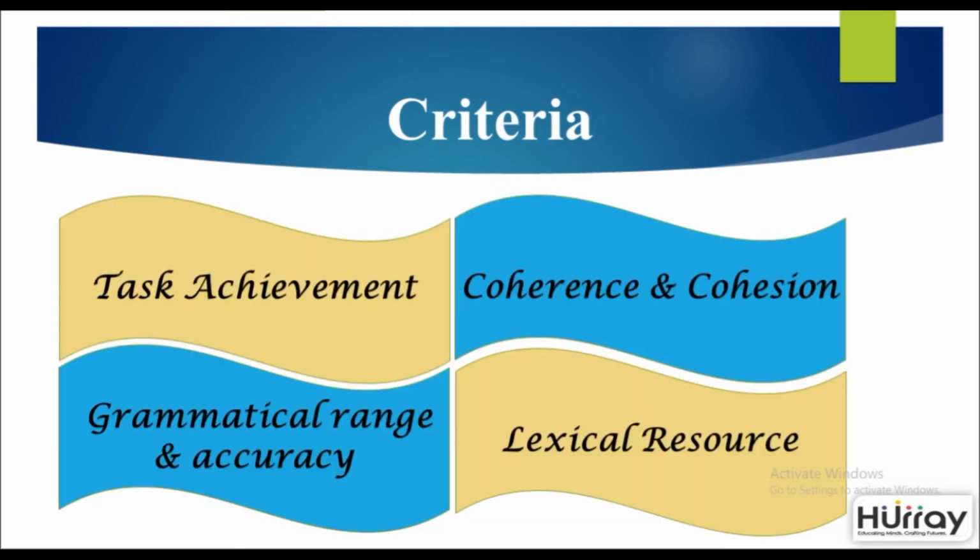One of the foremost things you must remember while doing the writing task is criteria. You have 4 criteria. Task achievement, which basically checks how much you have covered in the task and whether you have analyzed all the points. Coherence and cohesion checks how you have connected your ideas. Grammatical range and accuracy tests your grammar knowledge, while lexical resource refers to vocabulary.